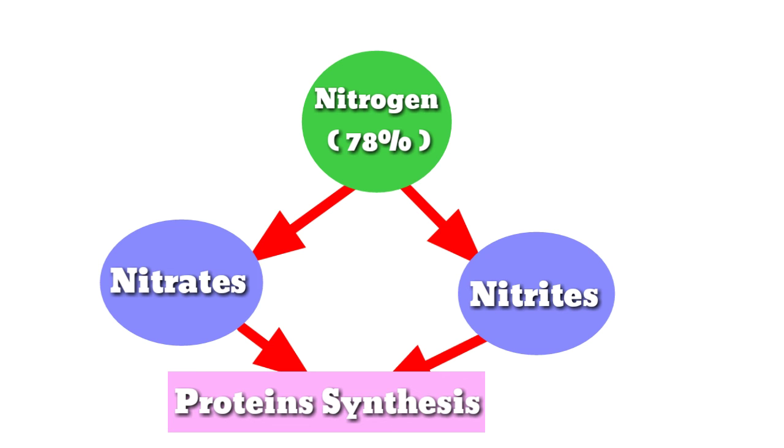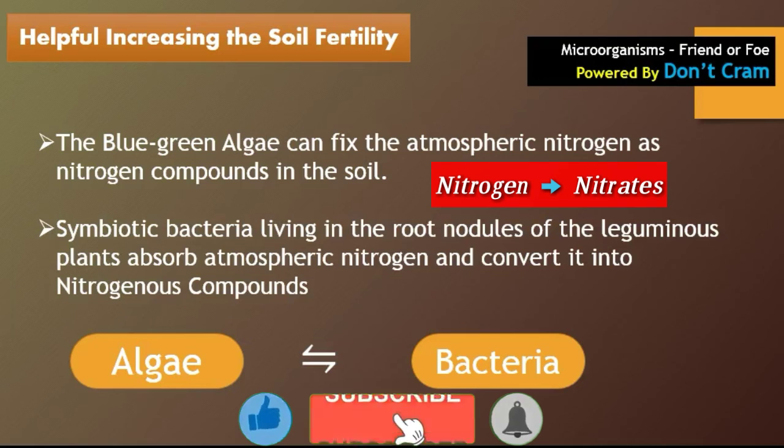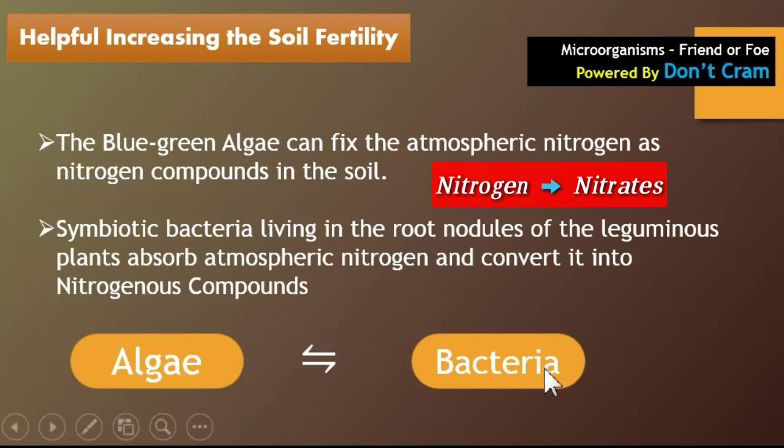These nitrogenous compounds can easily be taken up by the plants for the formation of proteins.